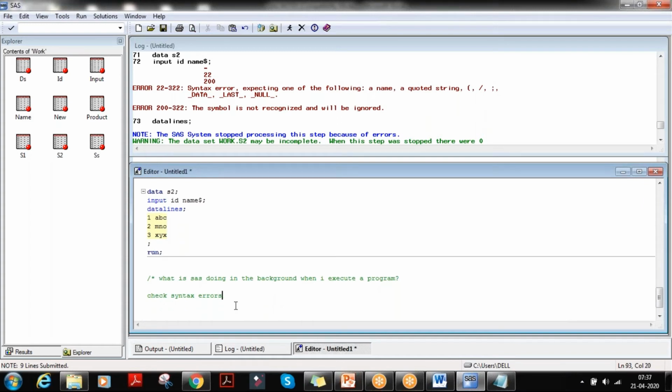Okay, the next thing. Here I have given data s2, input, data lines. Okay, data lines, I'll remove data lines here.